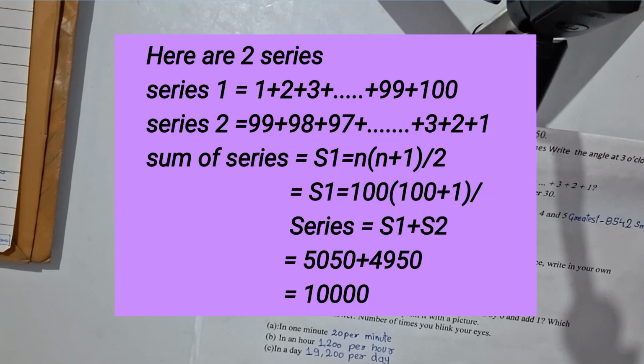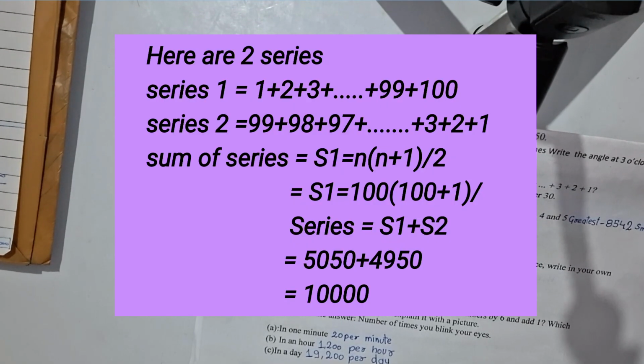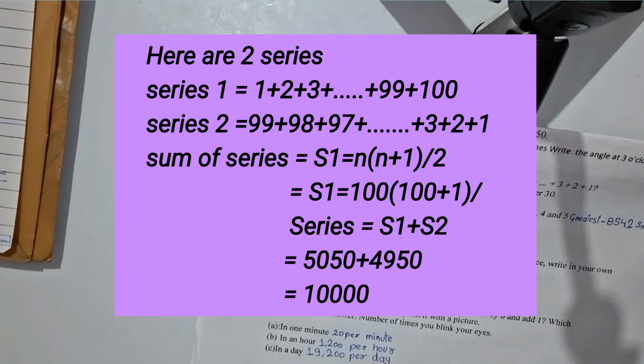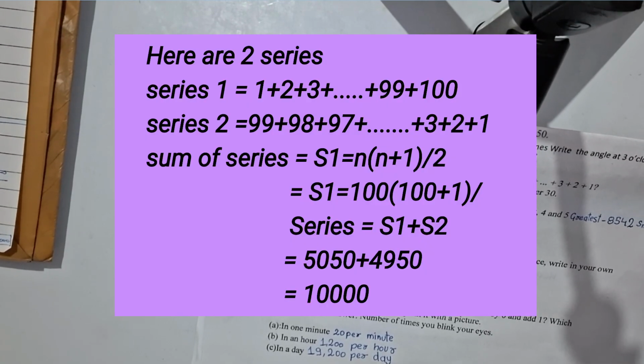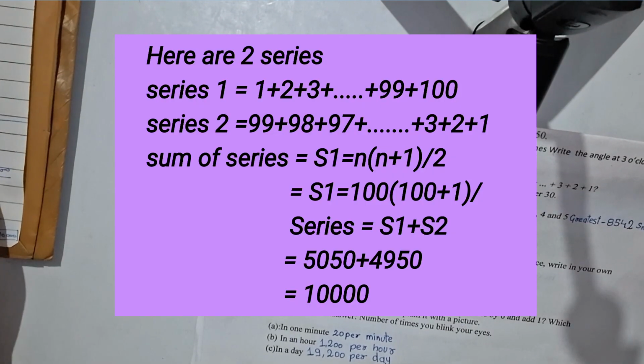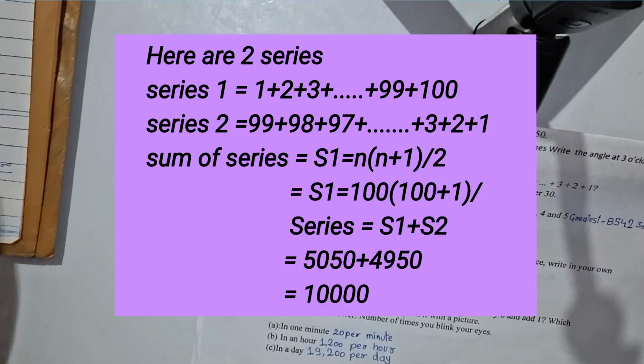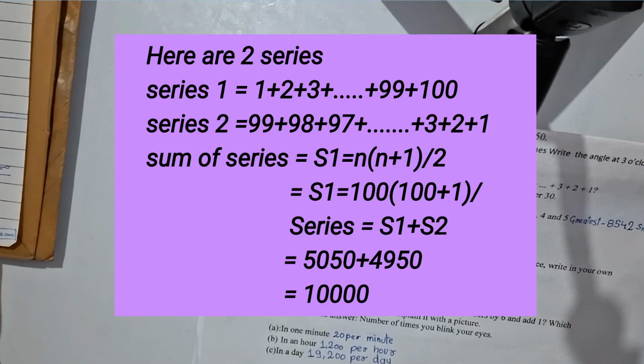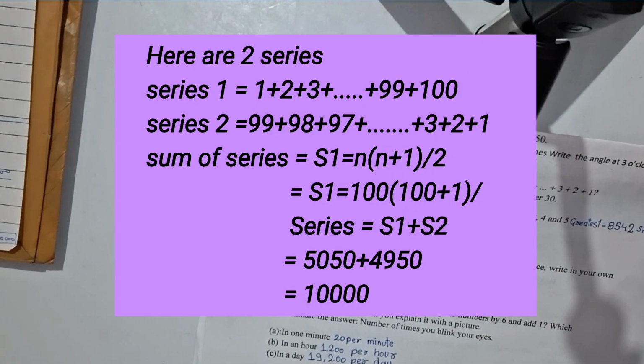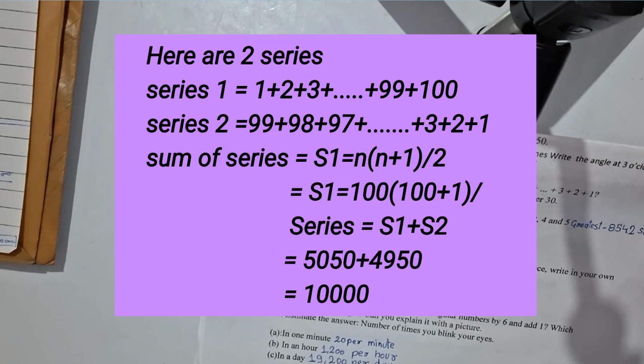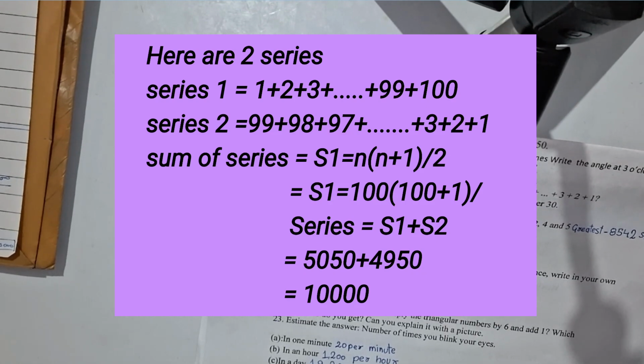In series 2, the formula is still the same. So here n is 99. So S2 equals 99 into 100 upon 2. So now 2 is again divided into 100. So it would be 99 into 50. So S2 equals 4950.